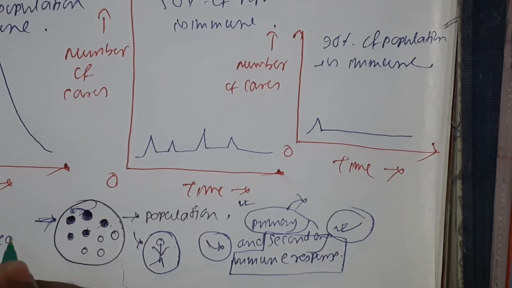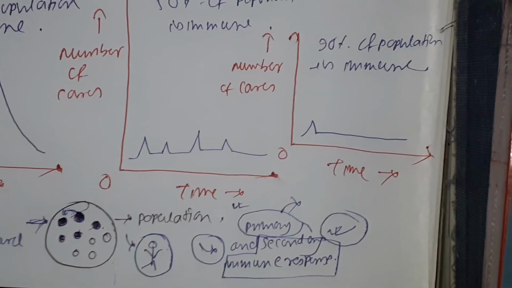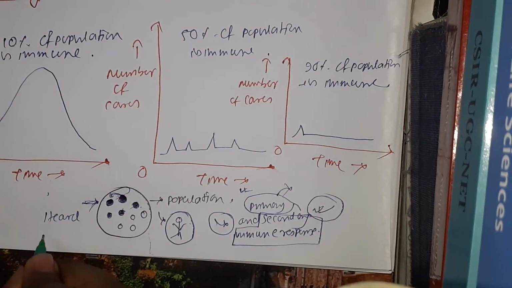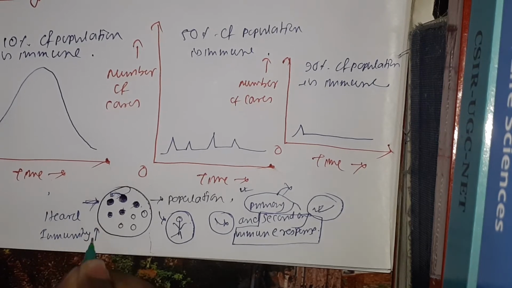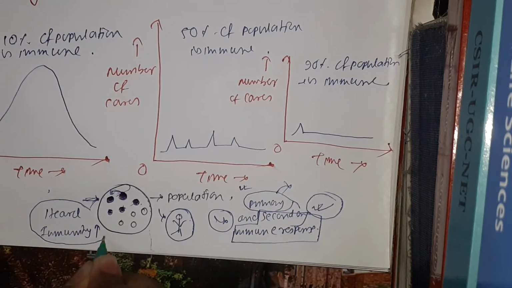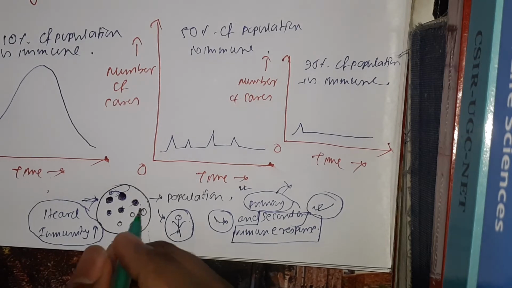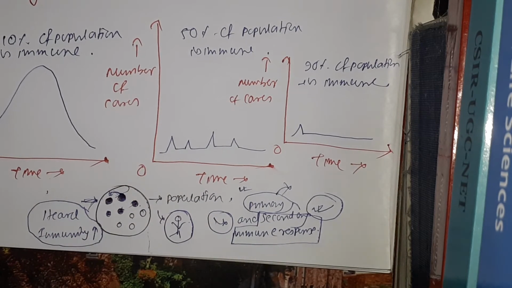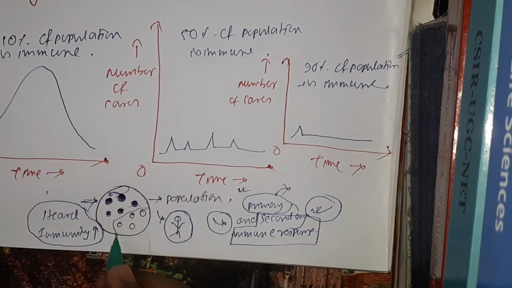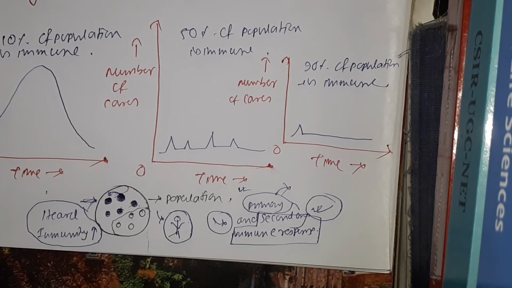If the herd immunity is high, let me zoom out, then the number of individuals that are immune in that particular population is very high, and the chance of the disease spreading is very low, as the number of susceptible individuals is low.